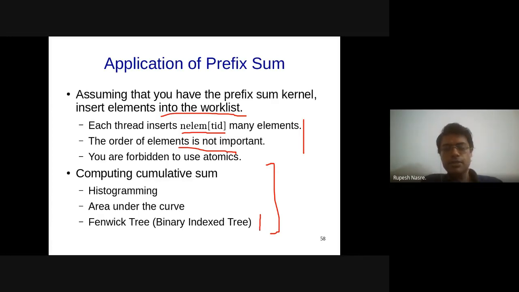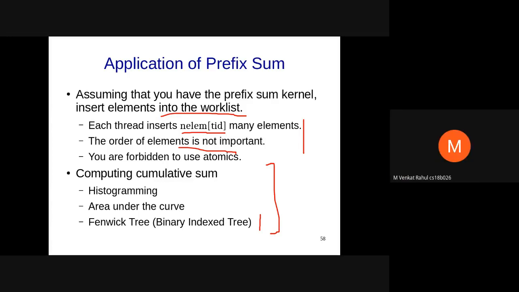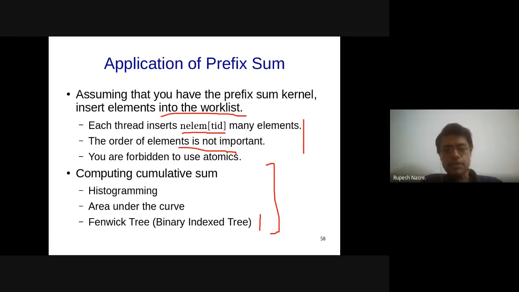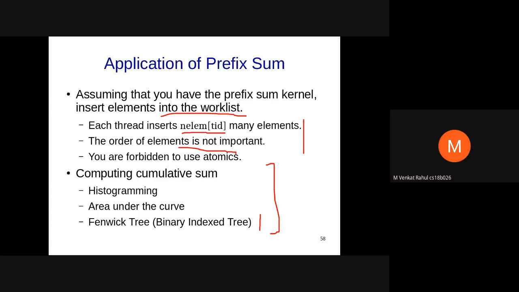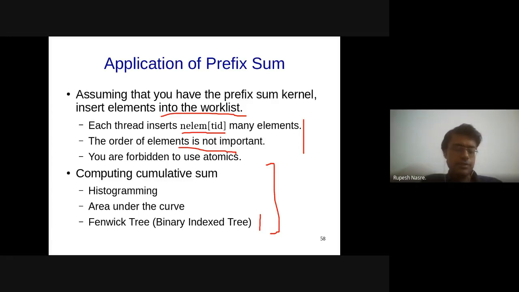Has anybody studied this in any course? Sir, not in a course, but in general, it's for log update and log computation. I see. Which part of computer science does it come into play? Sir, it's just an arbitrary data structure like any other heap. Oh, I see. Okay, sure.